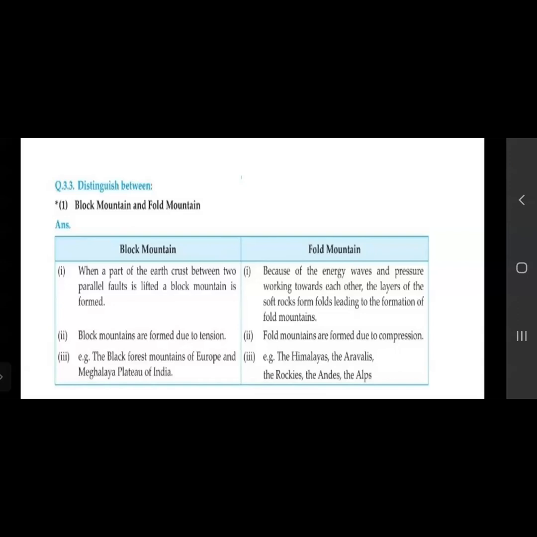Now the examples: the Black Forest Mountain of Europe and the Meghalaya Plateau of India are examples of block mountains. And what are the examples of fold mountains? The Himalayas, the Aravallis, the Rockies, the Andes, and the Alps. These are the mountains formed out of folds. They are called fold mountains.